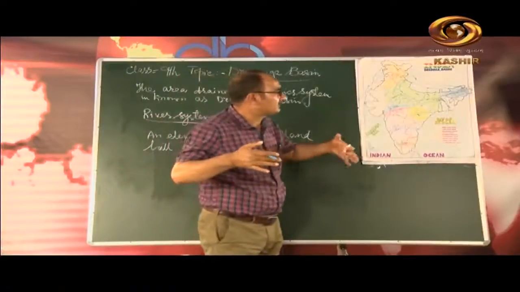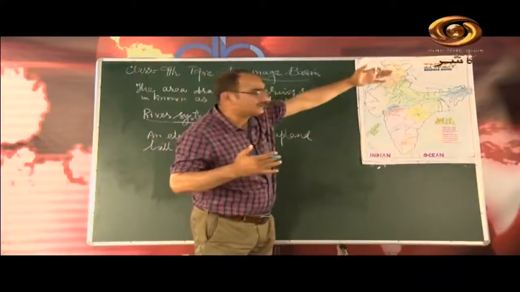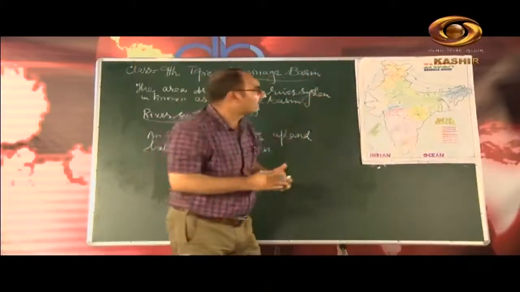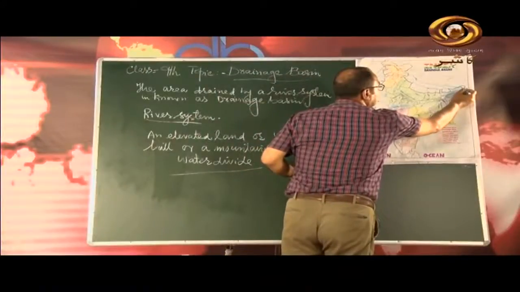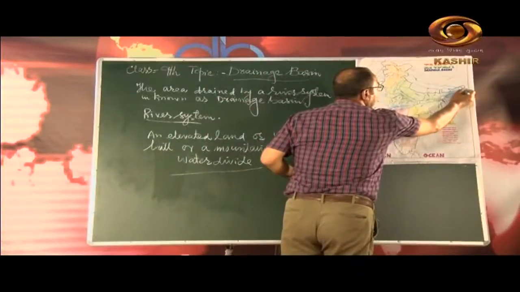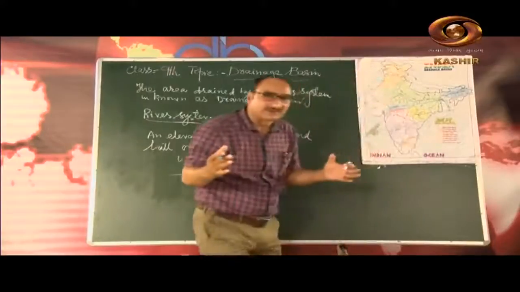Here it is called Dihang Valley, and in this portion in Arunachal Pradesh it is called Dihang River, and through this Dihang it enters Indian territory in Assam. Here it is joined by Lohit and Dibang rivers.